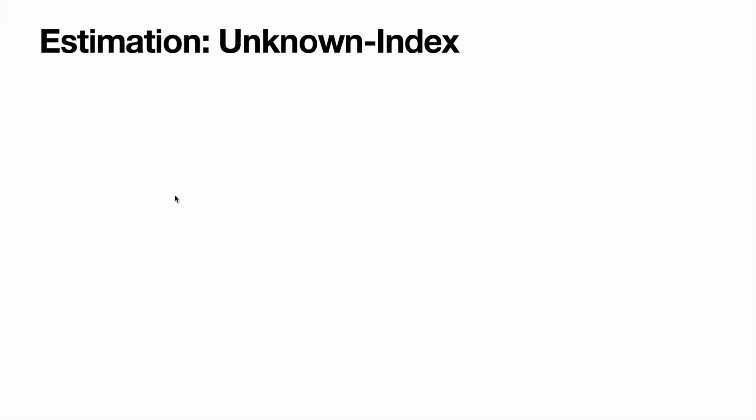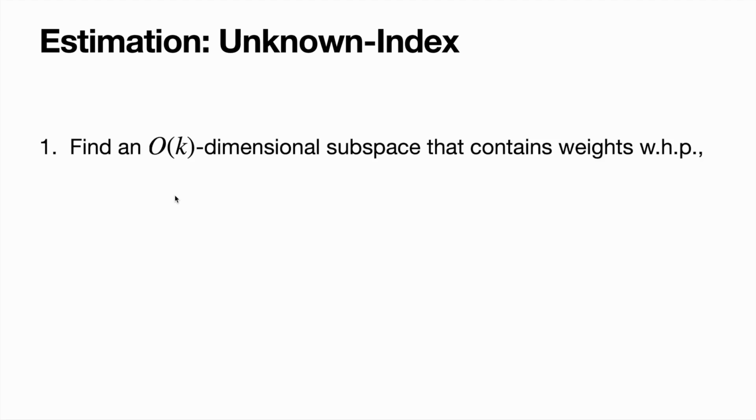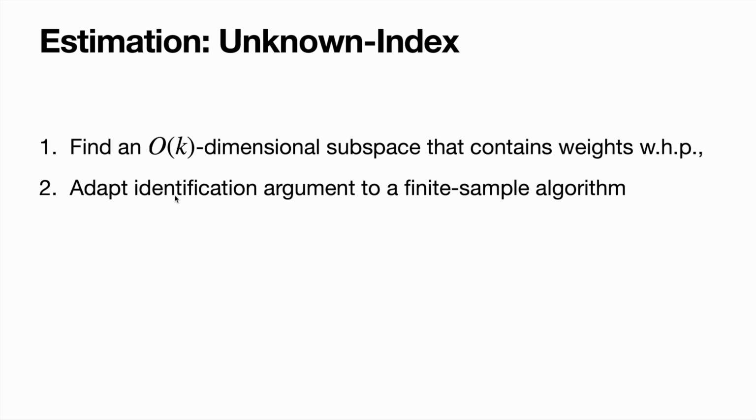I'll briefly talk about how we turn this identification argument into a highly inefficient estimation algorithm. We first find an O of K dimensional subspace that contains the weights with high probability. And we do this using an application of Stein's lemma. We then directly adapt the identification argument into a finite sample algorithm.